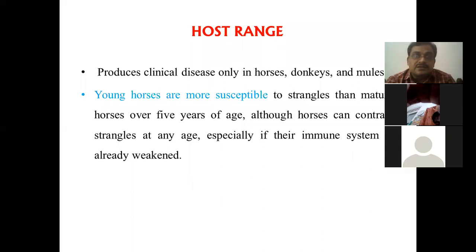Second thing, it more effectively causes disease in young horses, up to 5 years of age. Up to 5 years of age, they are more susceptible, but remember, it can cause disease at any age. Any age horse can be affected if their immune system is slightly weakened. Usually, it is a disease of young horses between 1 to 5 years.